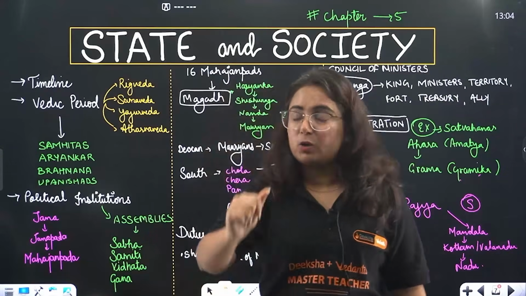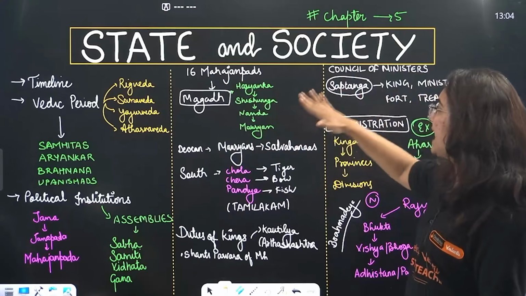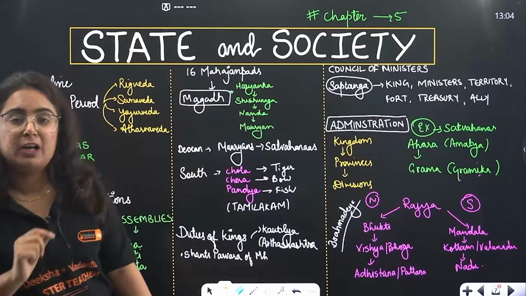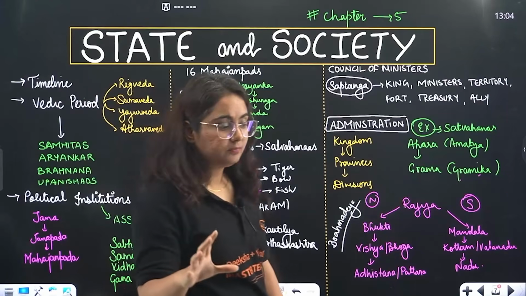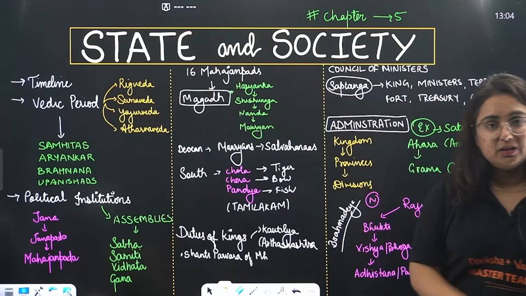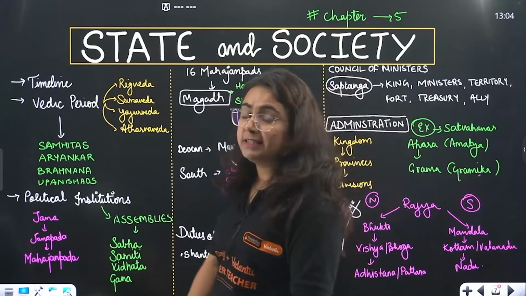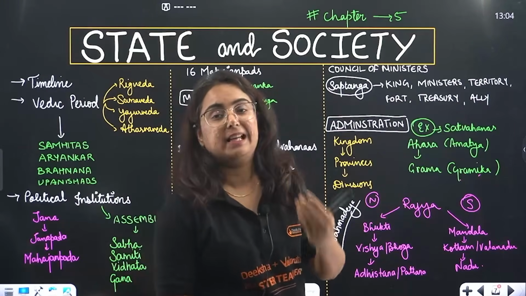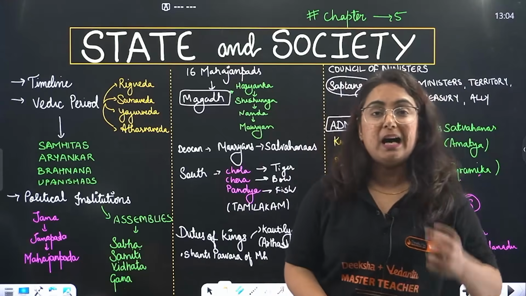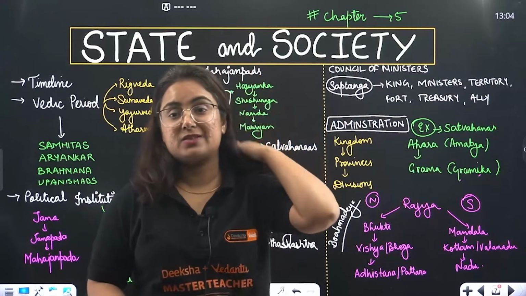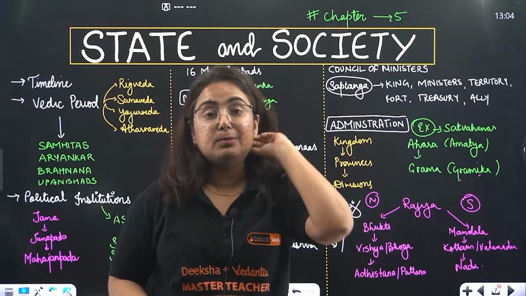Okay, let's go, coming back to this State and Society chapter. So why is this chapter difficult, beta? Because see, after the Sindhu Saraswati civilization, we have seen that in Indian society there was the starting of an age that is known as the Vedic age. That is known as what, beta? Vedic age. So copper, that means Chalcolithic age, then came the Bronze Age.